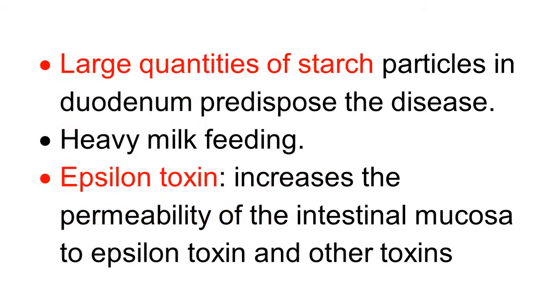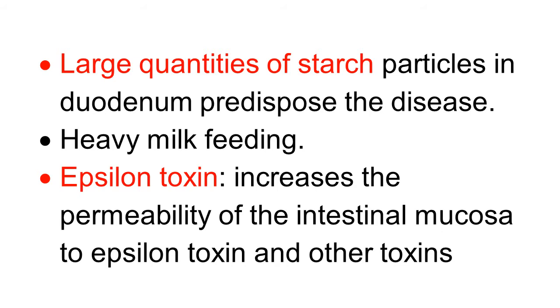When there is high feeding of carbohydrate diet, there is a large quantity of starch particles in the duodenum, and this predisposes to the disease because it creates a favorable environment for the multiplication of Clostridium perfringens type D. Similarly, the case is heavy milk feeding.